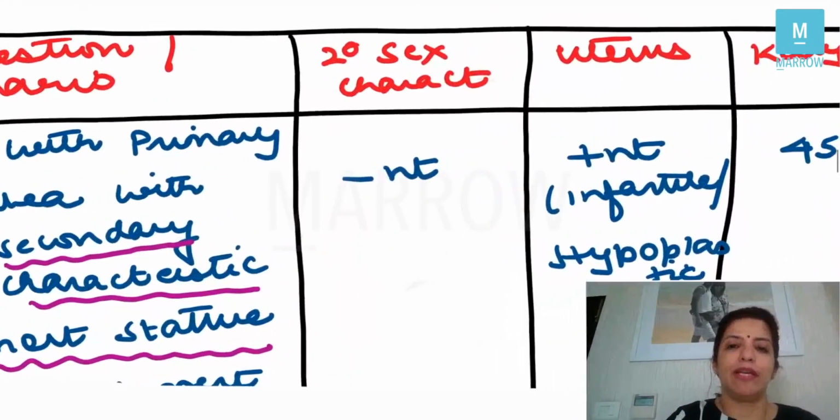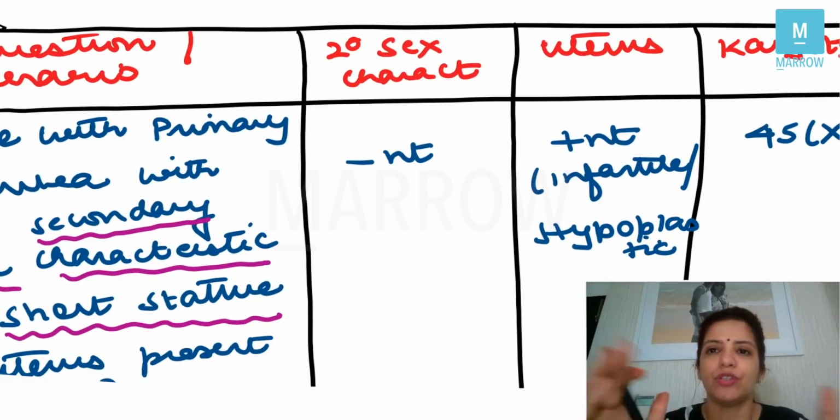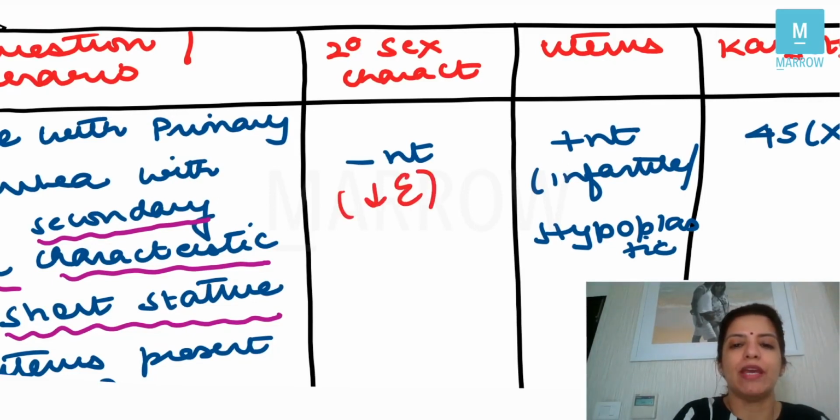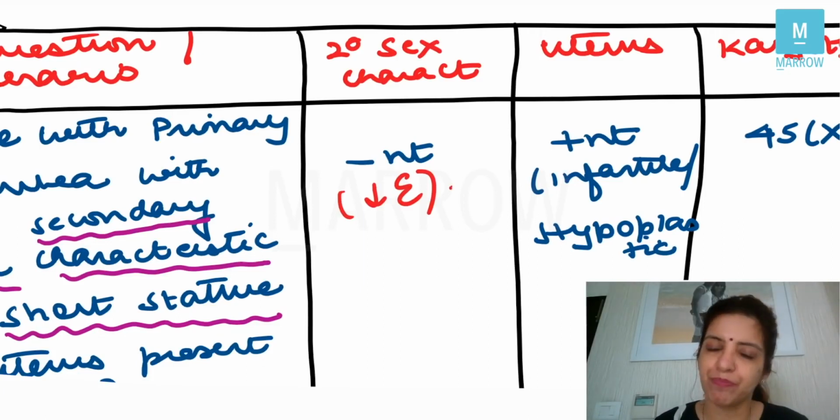So in the table, we know that the question itself is saying that secondary sexual characteristics are absent. And we know the reason now. If ovaries are not properly developed, the levels of estrogen will be less. And because the level of estrogen will be less, the secondary sexual characteristic will be absent. Now, the question itself is telling you that the uterus is present, but the uterus is small or infantile or hypoplastic, right?